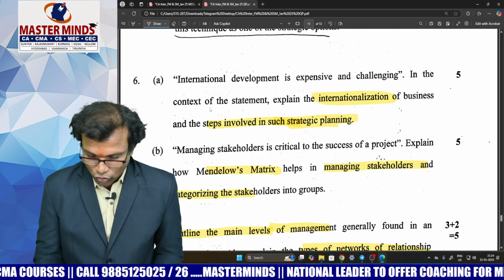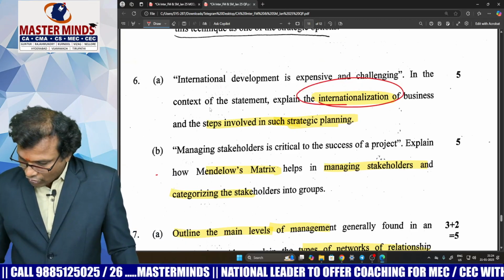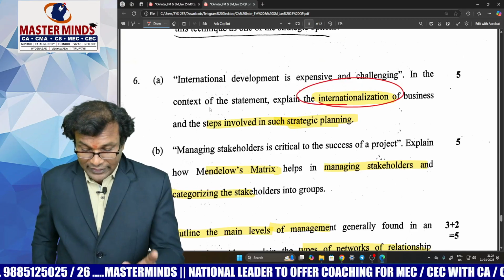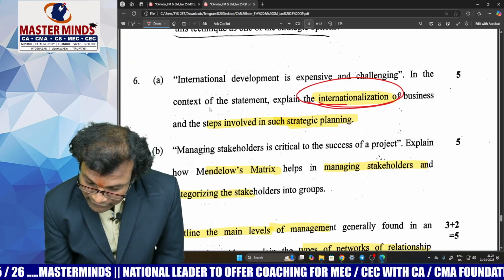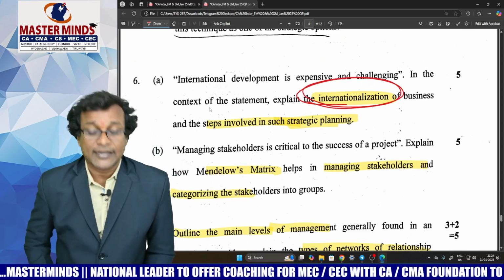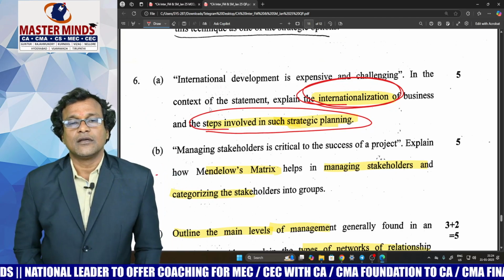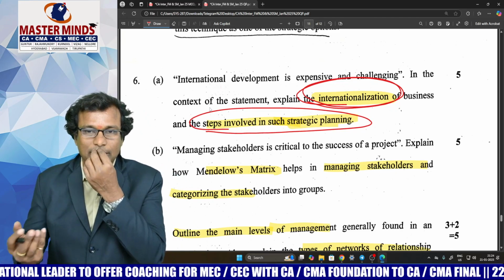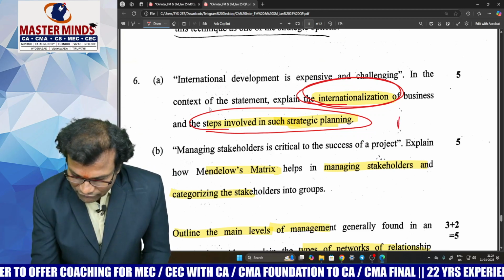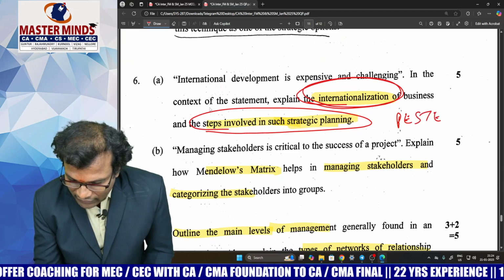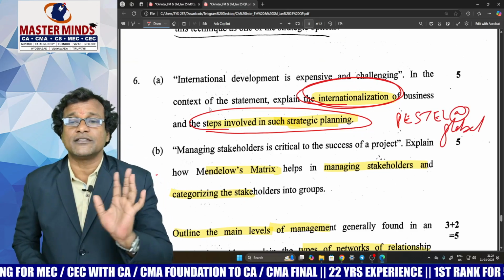He's talking about globalization, internationalization of business. He's asking the definition, explain the internationalization of business and the steps involved in such strategic planning. So what are the steps involved in such strategic planning? Means if you are talking about globalization or internationalization, first you have to do PESTLE analysis. At what level? At global level. Since you are talking about globalization,